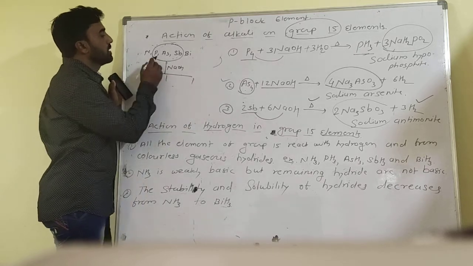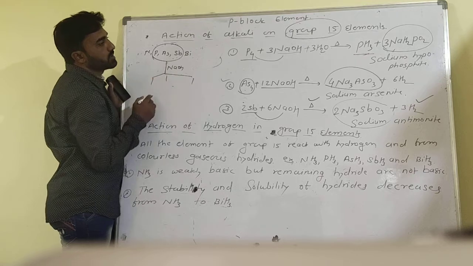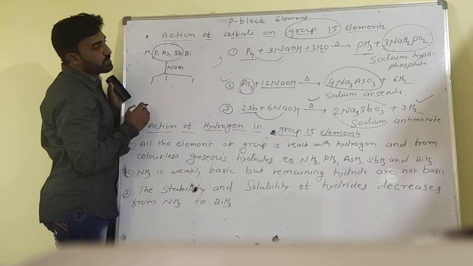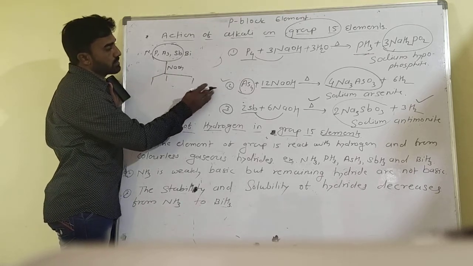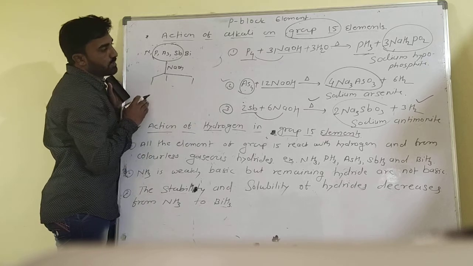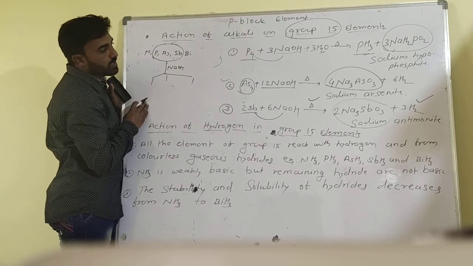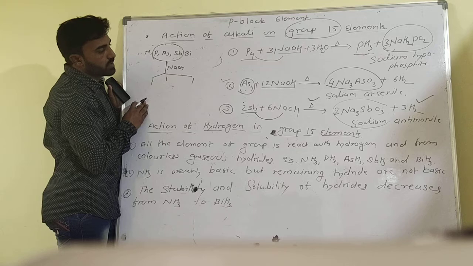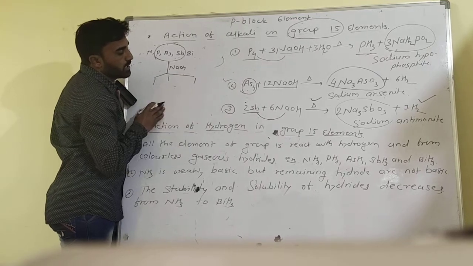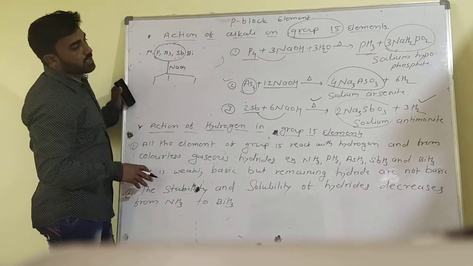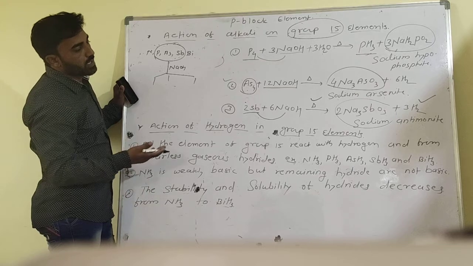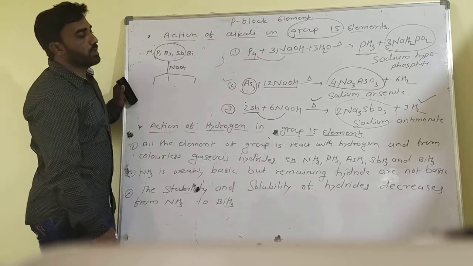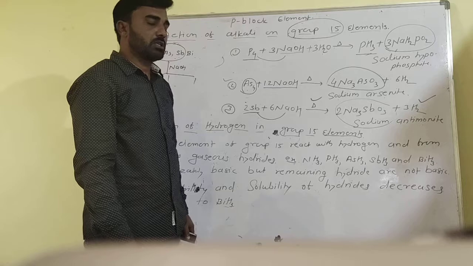First, phosphorus reacts with NaOH to form sodium hypophosphite. Second, arsenic reacts with sodium hydroxide to form sodium arsenide with removal of H2 gas. Antimony reacts with sodium hydroxide in the presence of heating to give the sodium antimonide product.